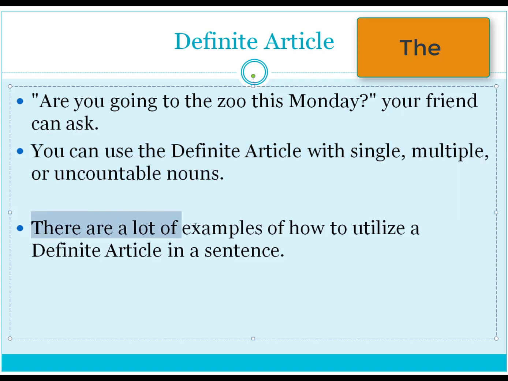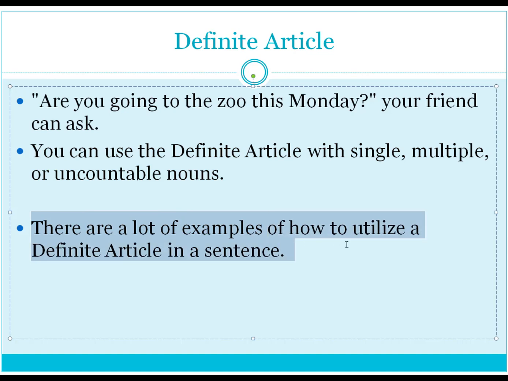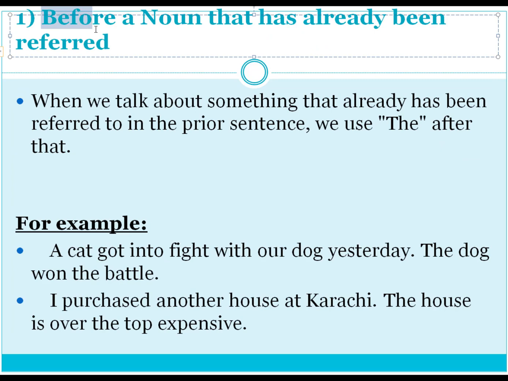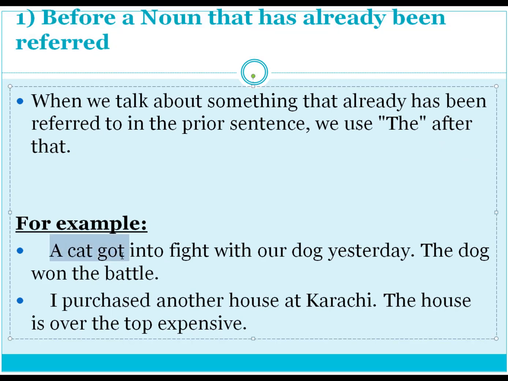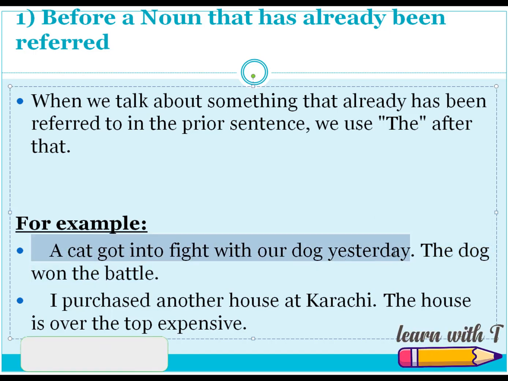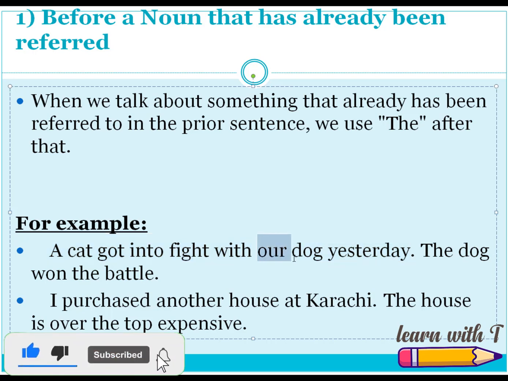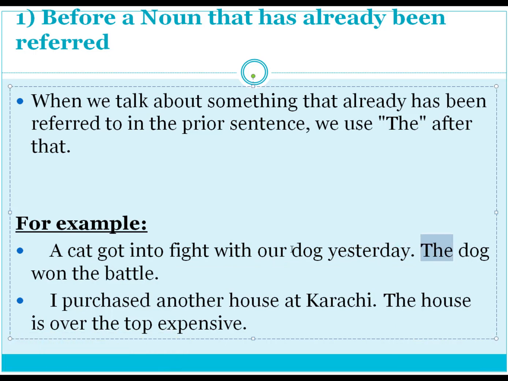There are a lot of examples of how to utilize the definite article in a sentence. Let's start with some of the rules. We use "the" before a noun that has already been referred to. For example, a cat got into a fight with our dog yesterday. The dog won the battle. The dog has already been referred to in the first sentence. So we use "the" with a noun which has already been referred to earlier.